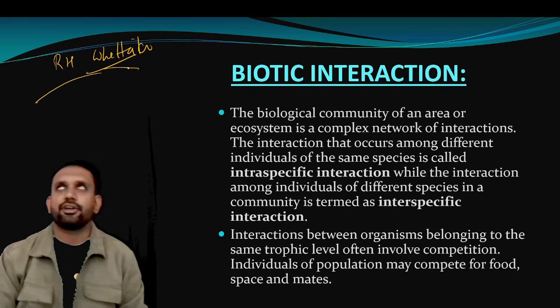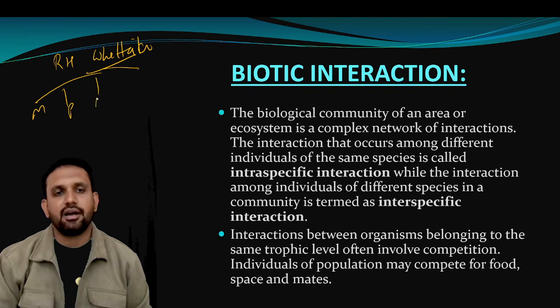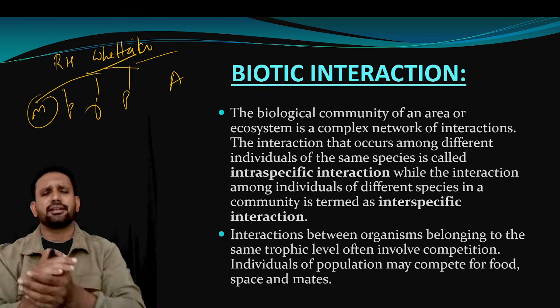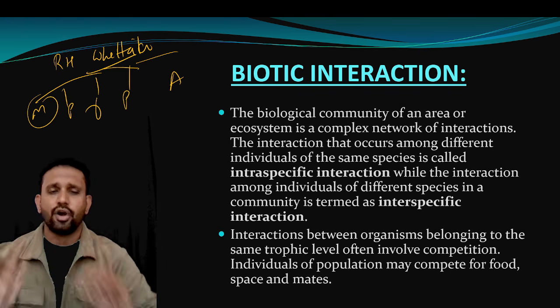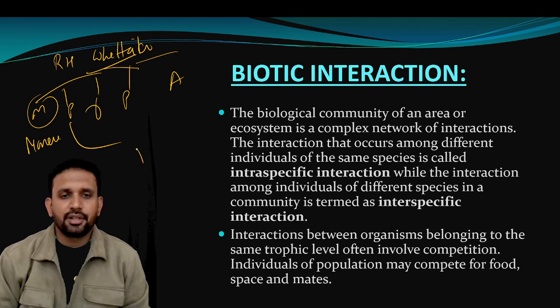Because he has classified all the living organisms into 5 categories: Monera, Protista, Fungi, Plantae, Animalia. All the organisms on the planet Earth will go into one or the other kingdom that I have put here. This is called Monera. This is called what? Protista. This is called what?